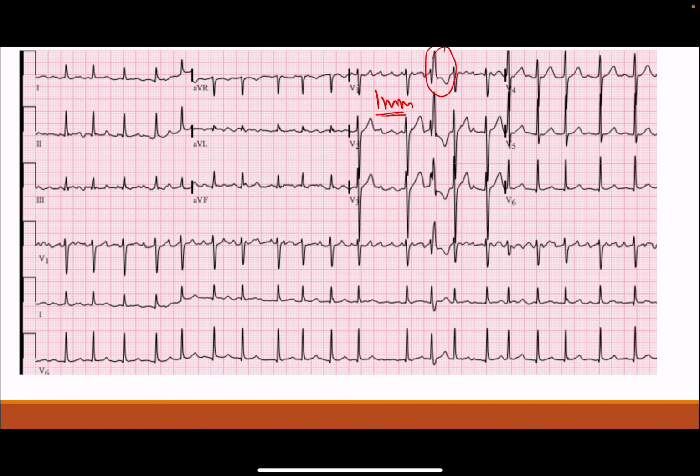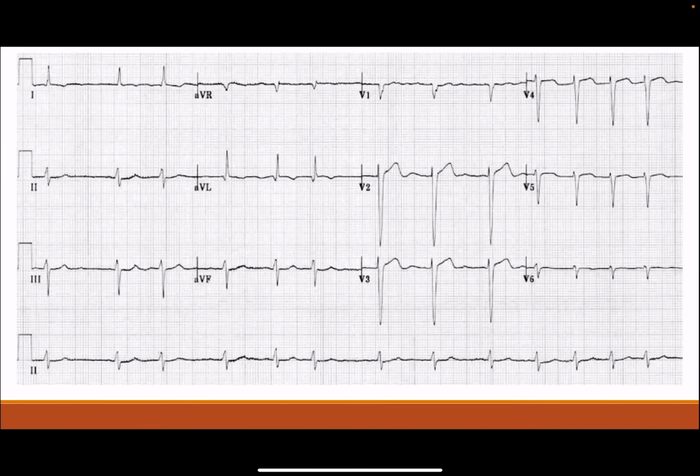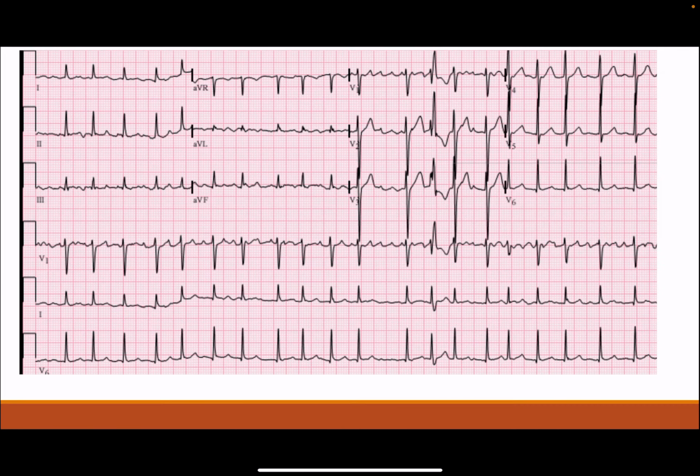Ashman's beat I will discuss in some other video. Ashman's beat is due to the long refractory period of the right bundle. Whenever there is a long-short sequence, it ends with an RBBB type of morphology. It's not a VPC, it is a supraventricular beat, you should remember that. There is also something called the Fish criteria, we'll discuss in some other video. So this is the coarse AF, and this is the fine AF with less than 1 millimeter amplitude. Okay, thank you.